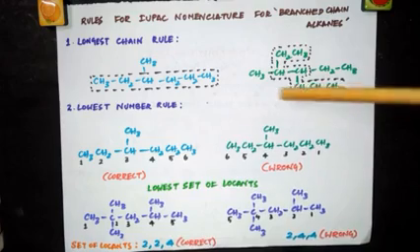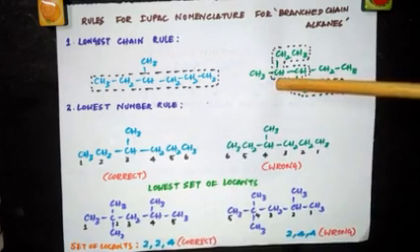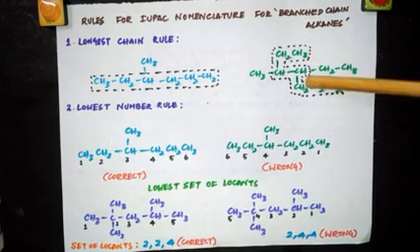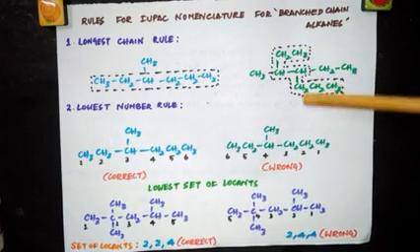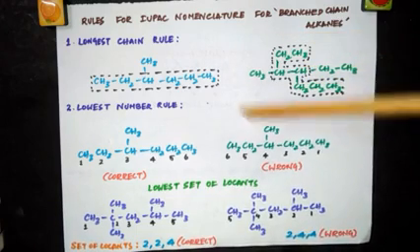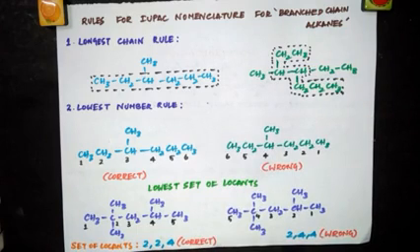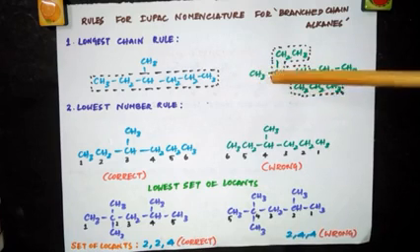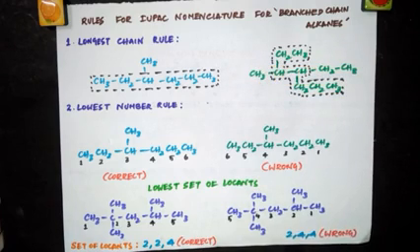Now look at this example. I have CH3, CH, CH2, CH3. Here in this CH I have CH2, CH3. Here in this CH also I have CH2, CH2, CH3, and again this is bonded to CH2, CH3. Now this is a branched chain alkane. Now let's try with the straight chain. Let's check how many carbon atoms are there. 1, 2, 3, 4, 5. 5 carbon atoms. Okay, keep that in mind.